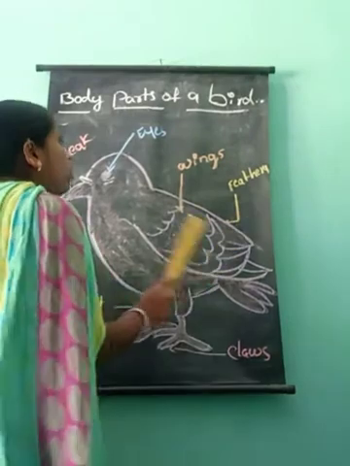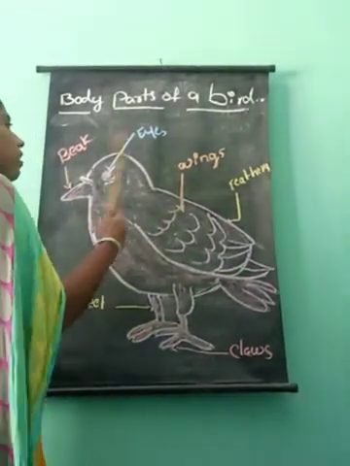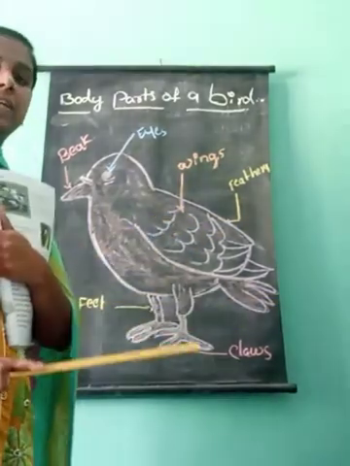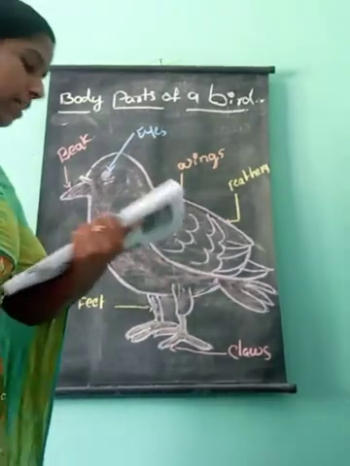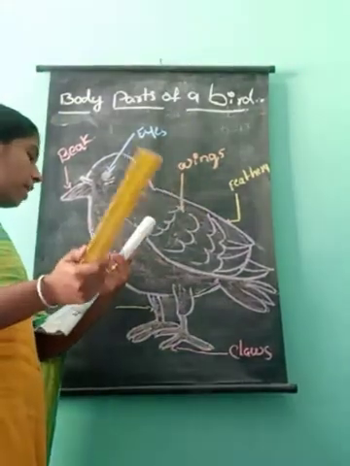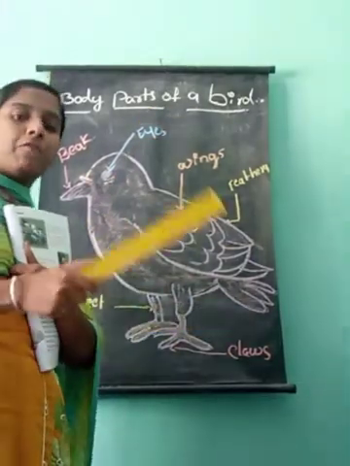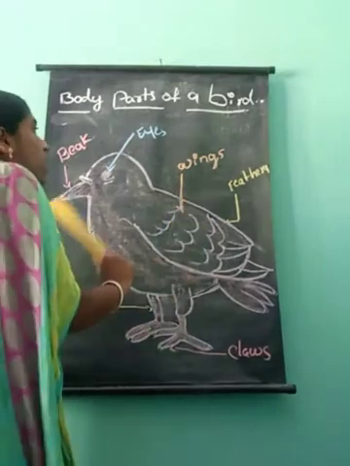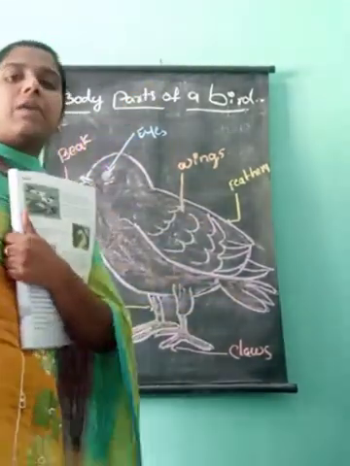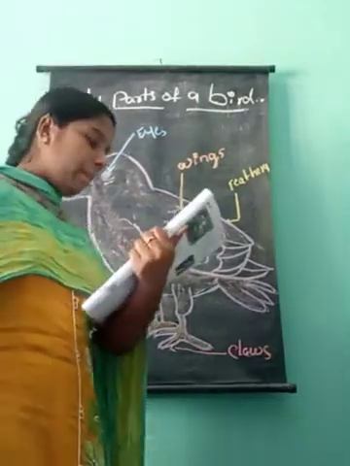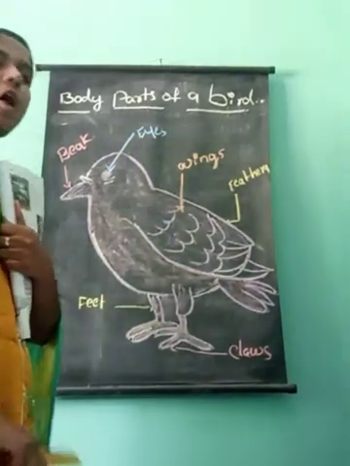All birds have different types. Some of them are bright colored and some of them are dull colored. And next, some of them are very small birds and some of them are very big birds. The size is small for some. Some of them are very big birds. All birds have common features.